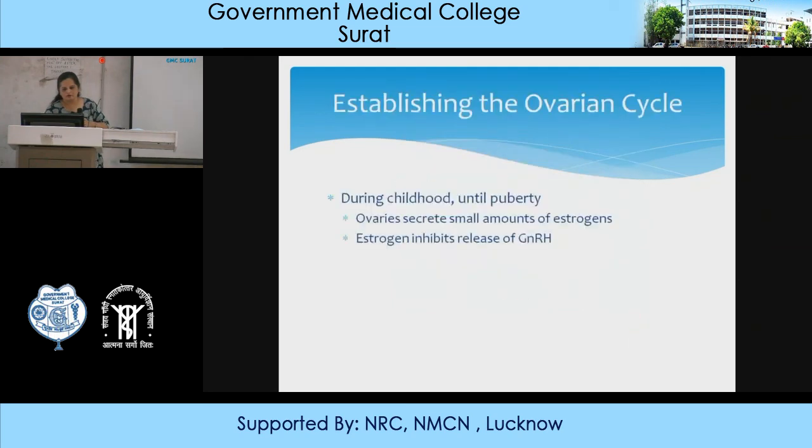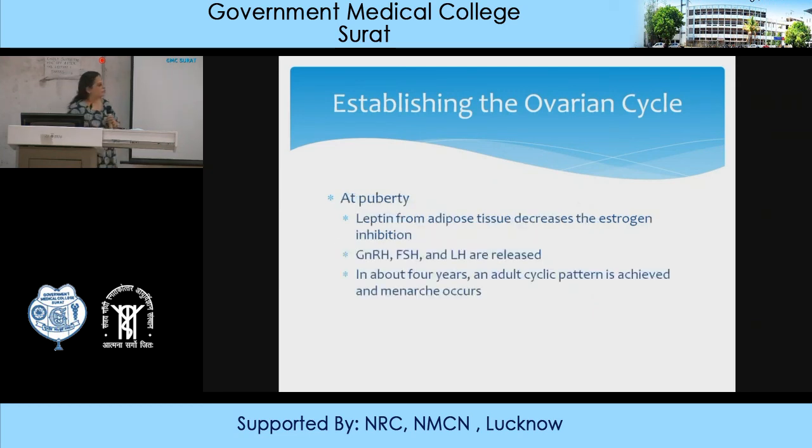Now establishing, you have seen already this. And one more hormone that is important is inhibin, which is also released along with estrogen and progesterone from the granulosa cells after the formation of corpus luteum. It will also inhibit the FSH and LH hormones during the secretory phase.